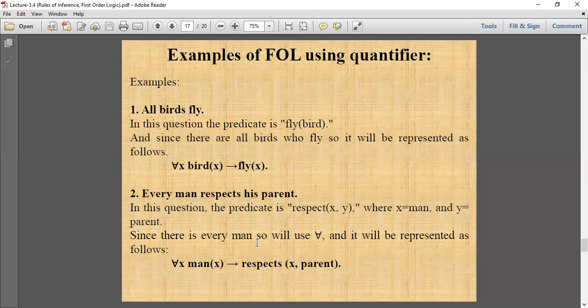In this question, the predicate is respect x, y, where x is man and y is parent. Since there is every man, क्योंकि every man यूज किया तो we will use universal quantifier. और इसको हम कैसे करेंगे कि for all x, man x implication respect x comma parent.